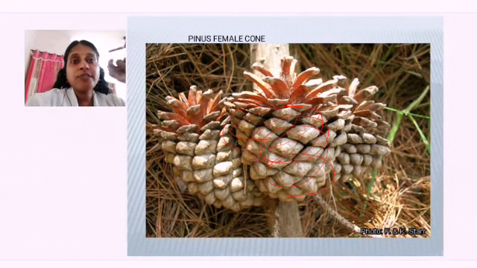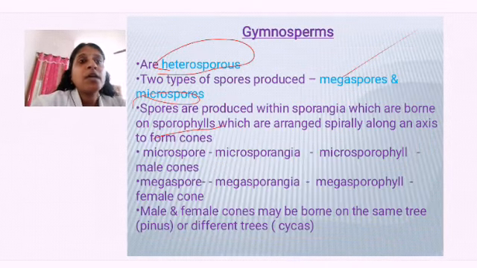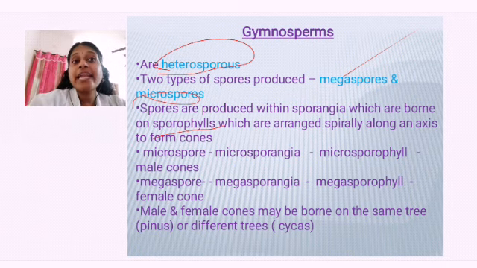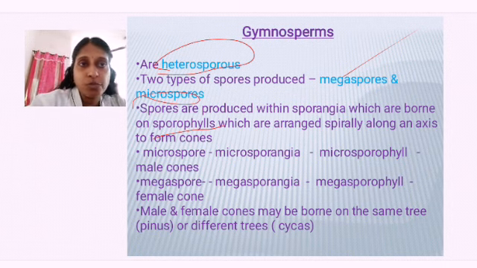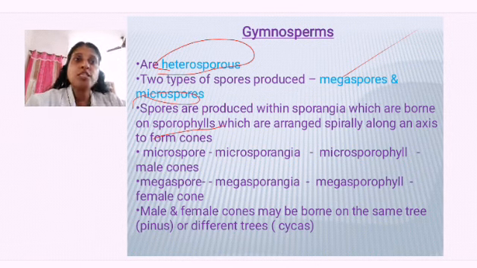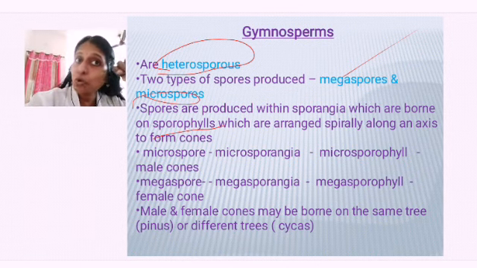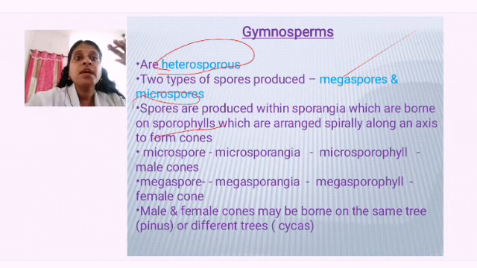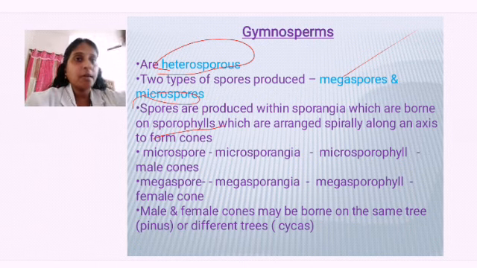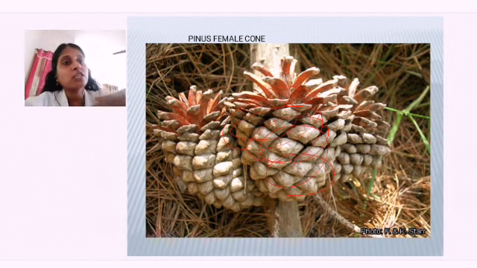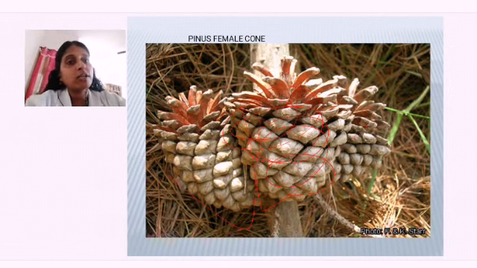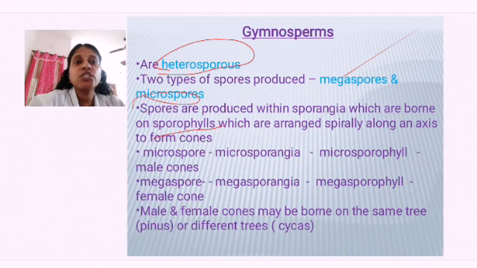So this type of arrangement of leaves forming cones is a characteristic feature of what? The gymnosperms. So spores are produced in sporangia, and the sporangia are present on the sporophylls. What are sporophylls? They are the leaves, arranged in a spiral manner, forming a cone-like structure. This is the characteristic feature of gymnosperms.